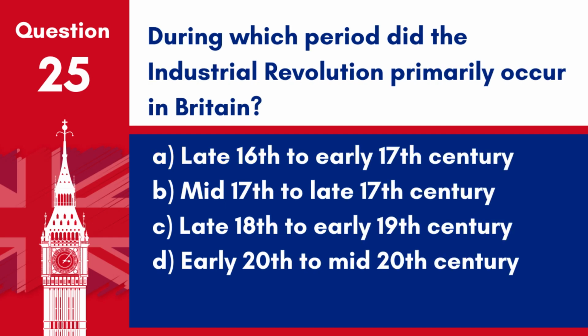Question 25. During which period did the Industrial Revolution primarily occur in Britain? A. Late 16th to early 17th century. B. Mid-17th to late 17th century. C. Late 18th to early 19th century. D. Early 20th to mid-20th century. Answer: C. Late 18th to early 19th century. This was the primary period of the Industrial Revolution in Britain.